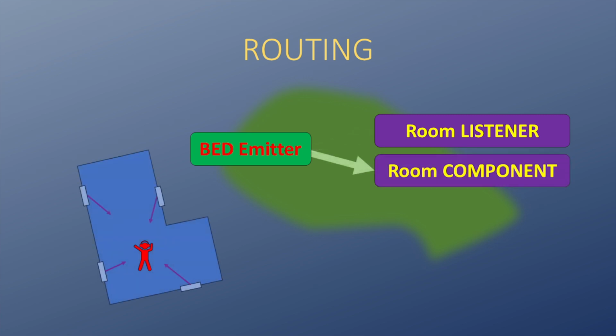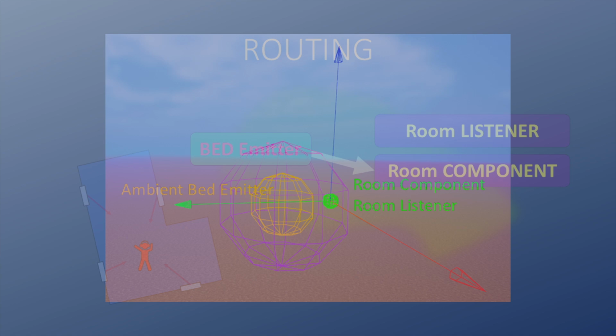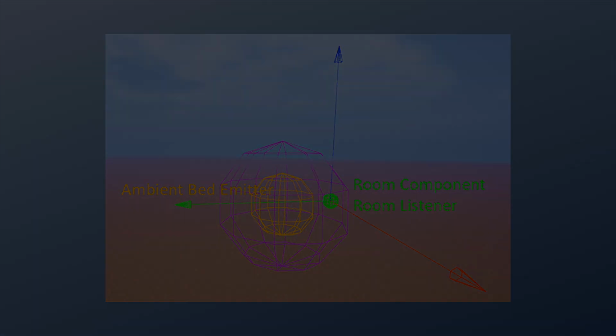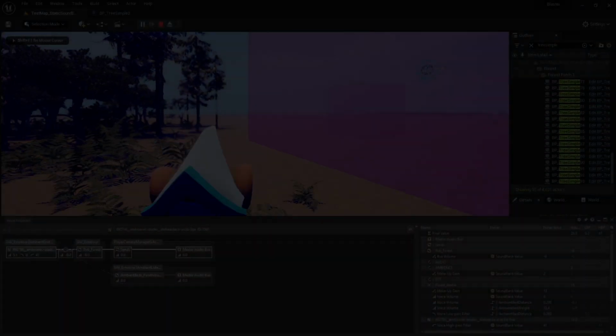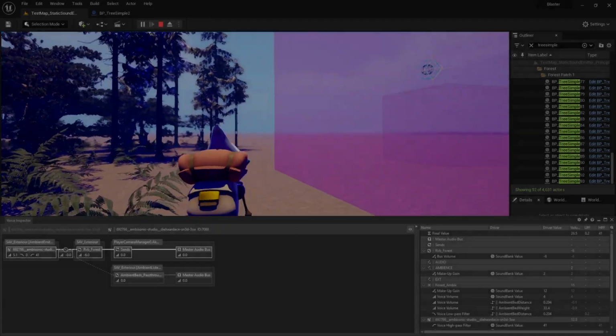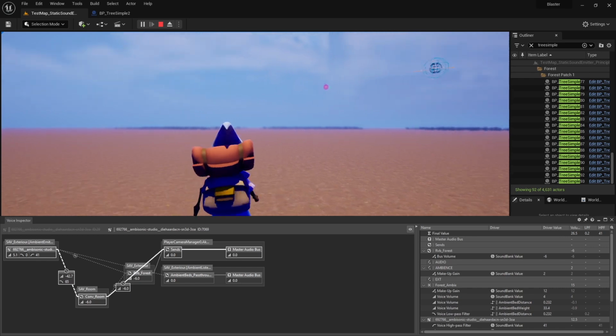Lastly, if all of this still makes sense to you, you probably have already realized that the room listener also has to follow the spatial audio listener's rotation to make all of this work as intended. With all of this being clear, let's once again run the system and observe in the Wwise Voice Inspector that indeed the routing is working correctly, including both the interior and exterior late reverb associated with the respective AK spatial volumes.